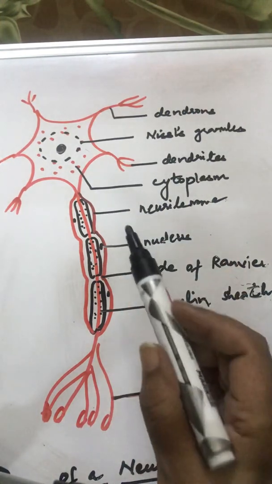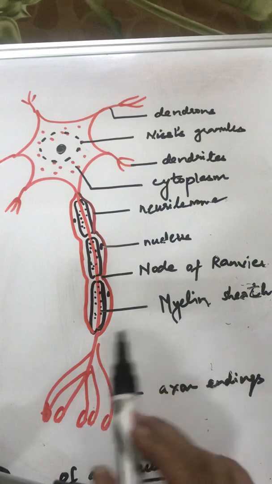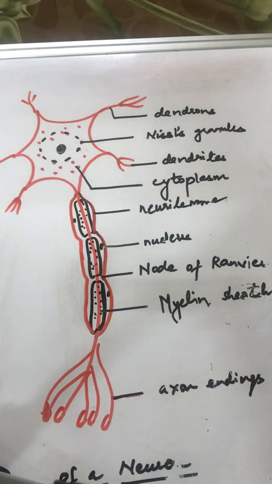Several such axons make up a nerve. Similar to preventing a short circuit in electricity transmission, to prevent mixing of messages or impulses, it's better that nerve cells are myelinated. So myelin sheath insulates the axon, prevents mixing of impulses, and increases the speed of nerve impulse conduction.